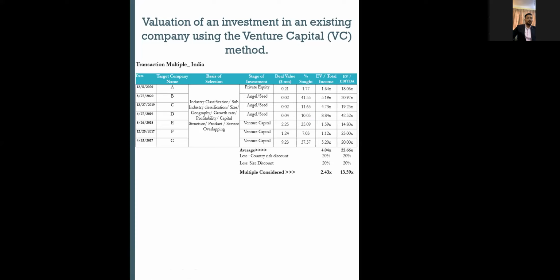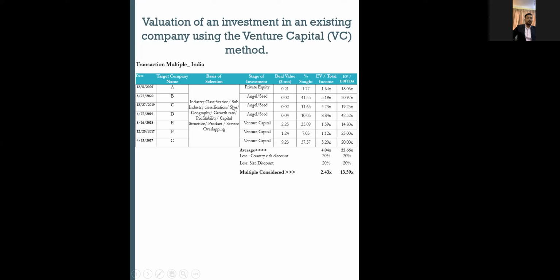So I give a hypothetical example where this is the date of the transactions, and these are the target companies. So how to map the target company? The basis of the selection will be your industry classification. If you are a tech company, then technology is the first broader categorization of industry classification. And once you move deeper, there are a lot of sub-industry classes, sub-strata of the classification of the industry, where you will be targeting. Some are tech, some are fintech, like e-commerce. There are a lot of sectors you can focus on. So you will be targeting the subcategorization of the industry.